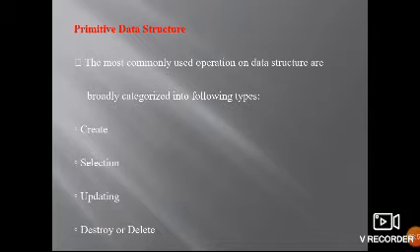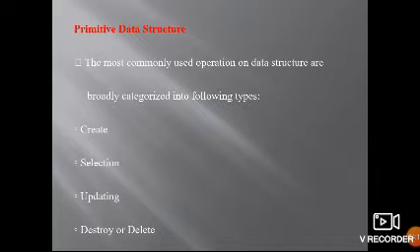The most commonly used operations on data structures are broadly classified into the following types. What operations are we doing? You can create, you can select, you can update, you can delete.